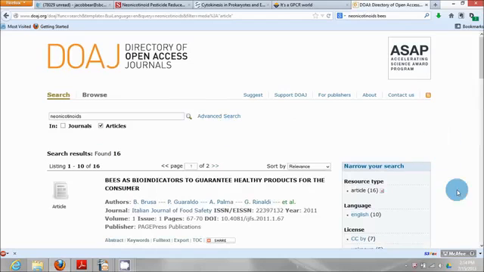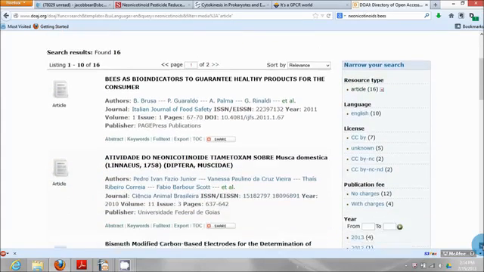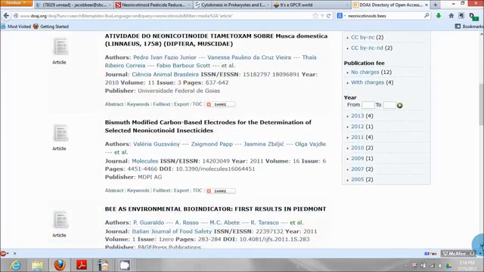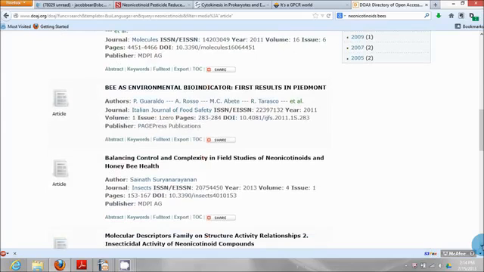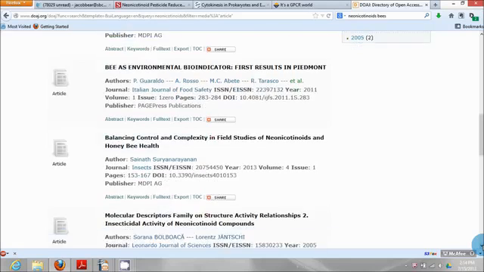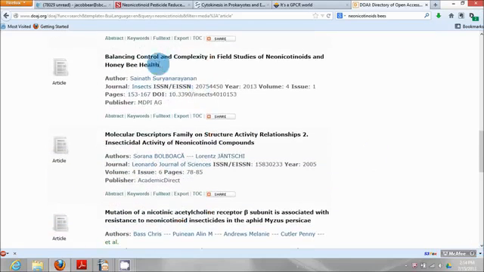Bees as bioindicators to guarantee healthy products for the consumer. Well, we're not concerned about health for the consumer. We're concerned about this study that supposedly shows that neonicotinoids are harmful for bees. This article is about balancing the control and complexity. It's not actually about whether or not these things harm bees. It's just some suggestions on how the issue could be researched. So we'll skip that article.